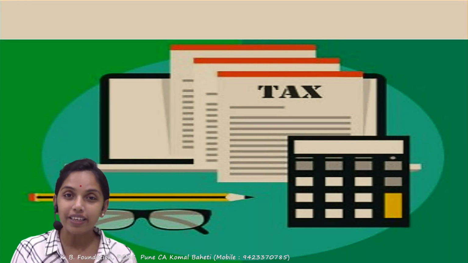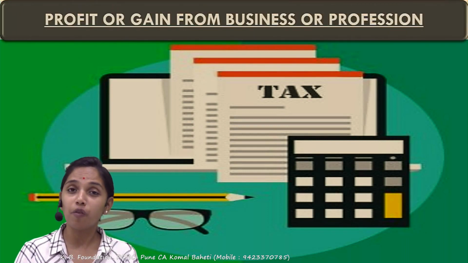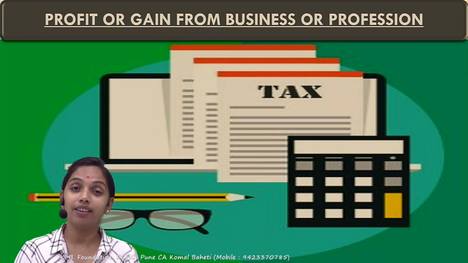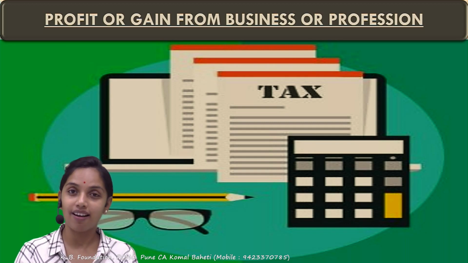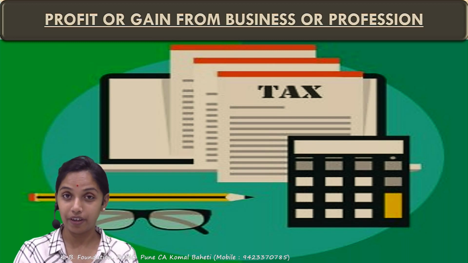Hi, we'll be discussing today the third head of income, that is profit or gain from the business or profession. This is one of the important heads of income. It gives a minimum of 15 marks in your exam. Sometimes I've checked that this chapter may give you 30 to 35 marks. So this is a very important one.